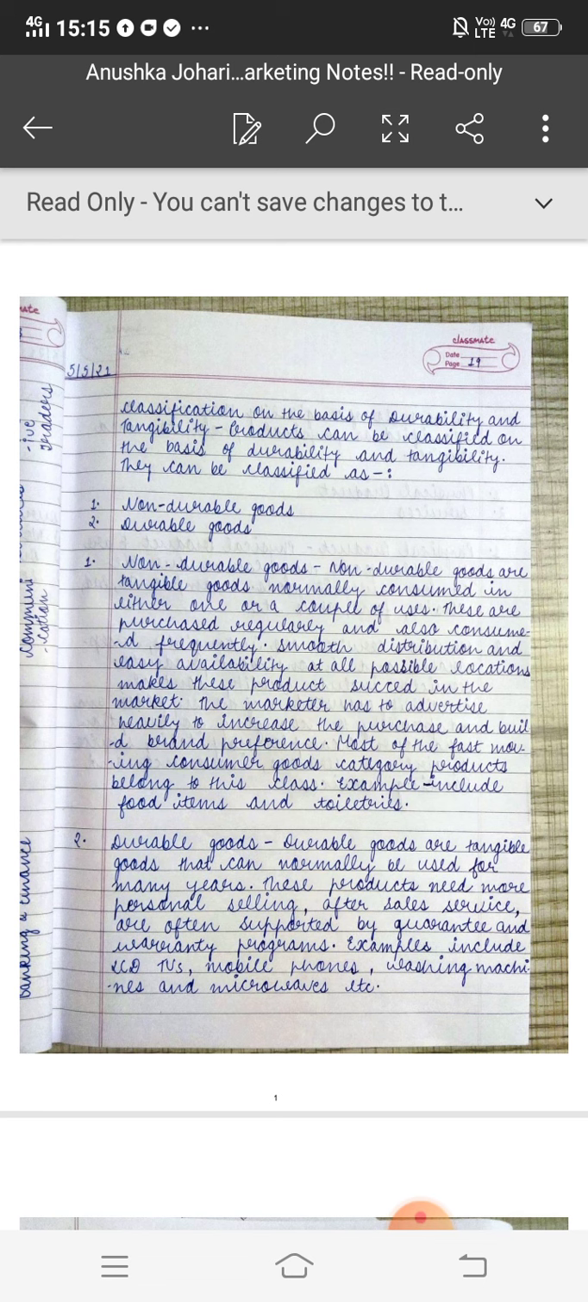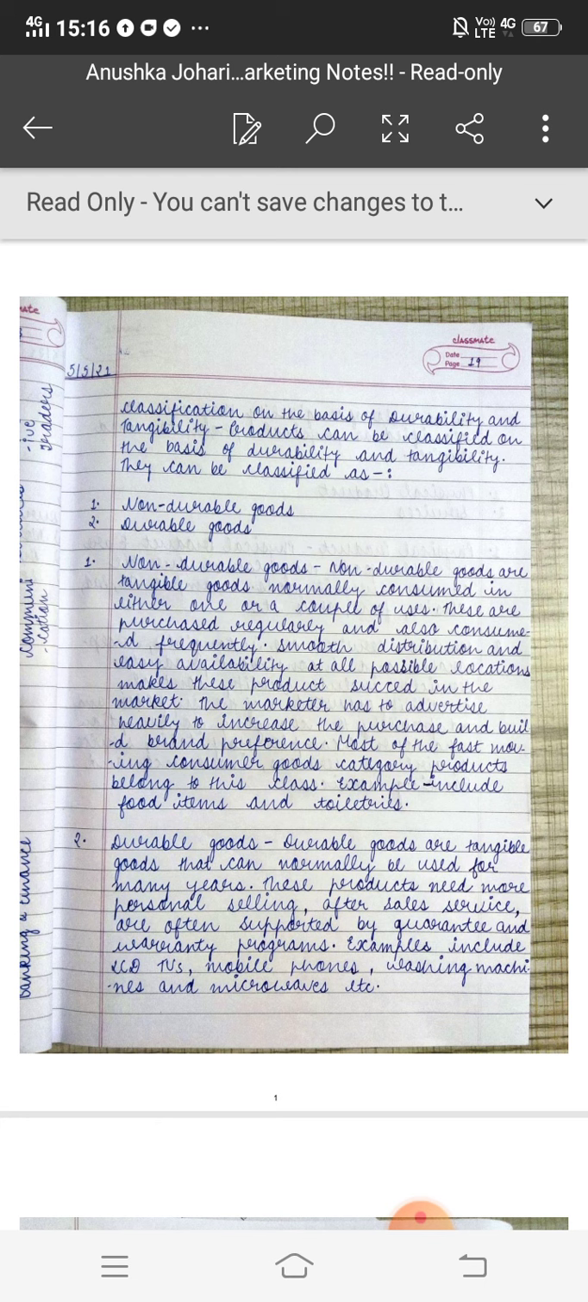So, products can be classified on the basis of durability and tangibility. They can be classified in terms of durability as first non-durable goods, second durable goods. So, here is the description. Non-durable goods, as its name says, non-durable means the goods which we can't store for longer time. Means they are perishable goods. We cannot store them for longer.